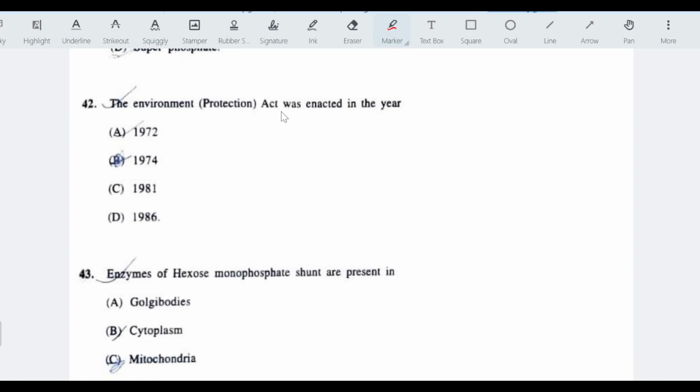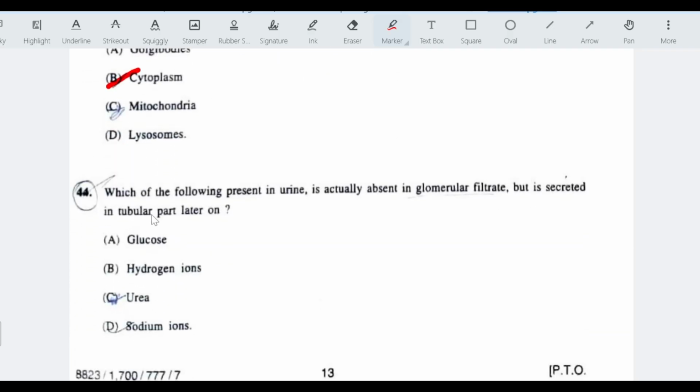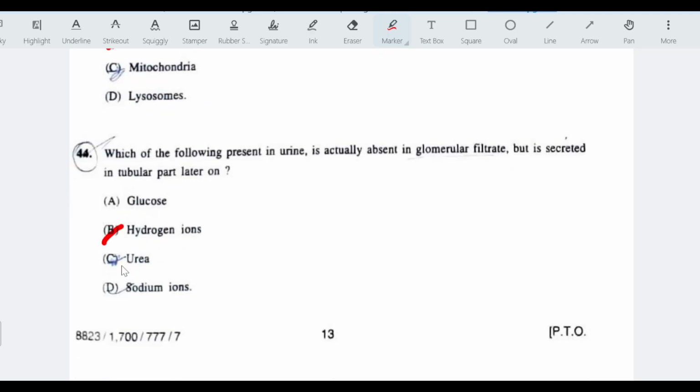The Environment Protection Act was enacted in the year 1986. Enzymes of hexose monophosphate shunt are present in the cytoplasm. Which of the following present in urine is actually absent in glomerular filtrate? What is secreted in tubular part later on? The answer is hydrogen ions.